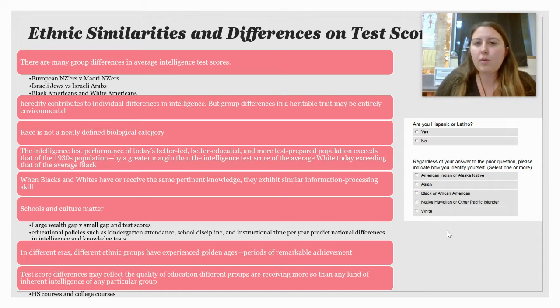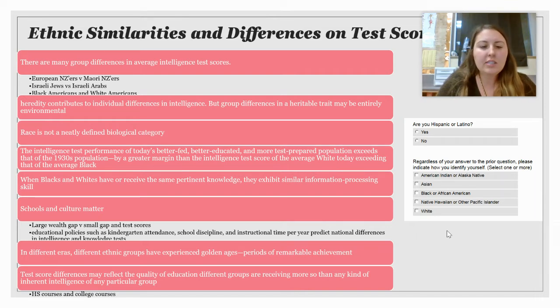Also, something to note is that throughout our human history, there have been these periods of genius or remarkable achievement in all different cultures. Each culture has had their own time where they have created these amazing achievements. So it's kind of silly to think that one group of people is more intelligent than another.